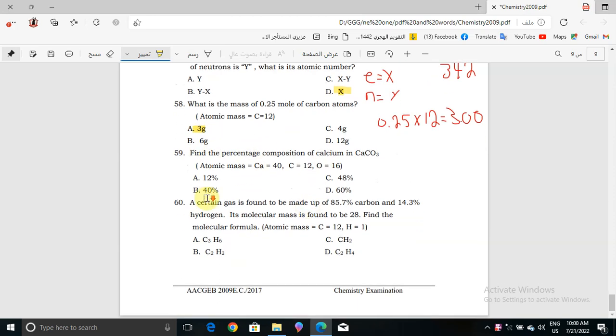Okay, now in question number 59, find the percentage composition of calcium in CaCO3, that means calcium carbonate. The atomic mass for calcium is 40, for carbon is 12, and for oxygen is 16.